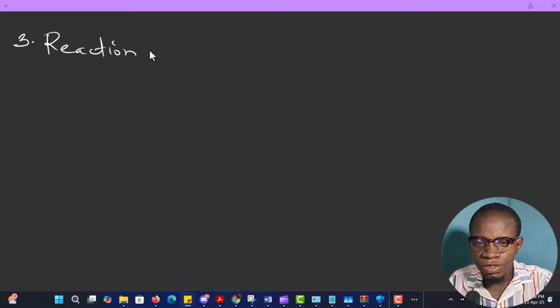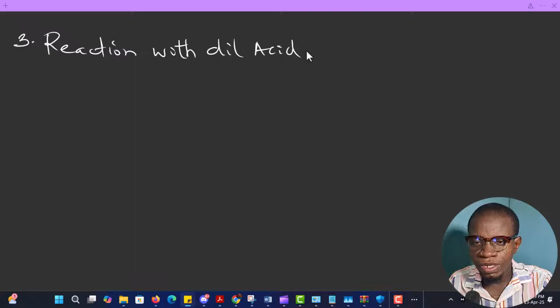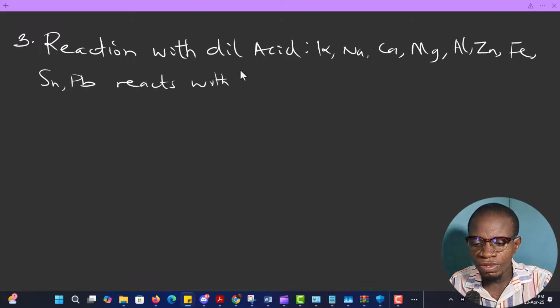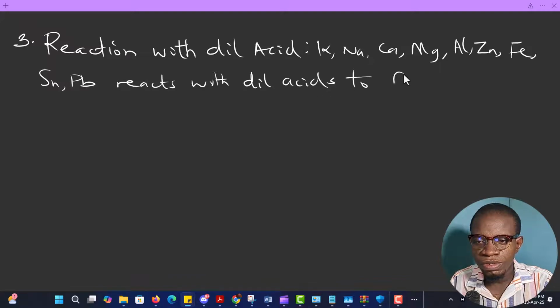Potassium, sodium, calcium, magnesium, aluminum, zinc, iron, tin, lead react with dilute acid.